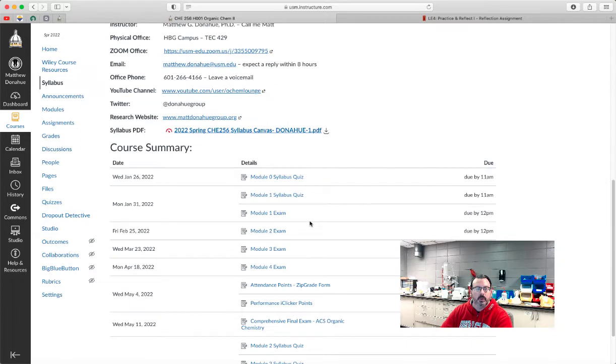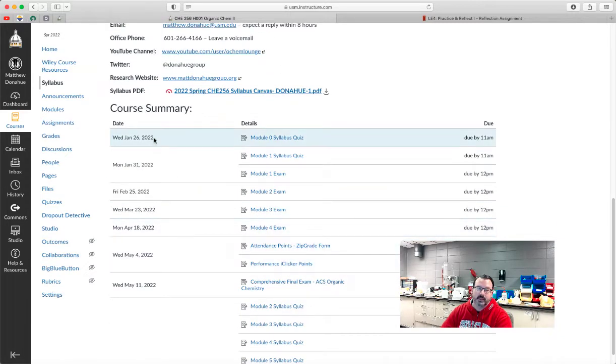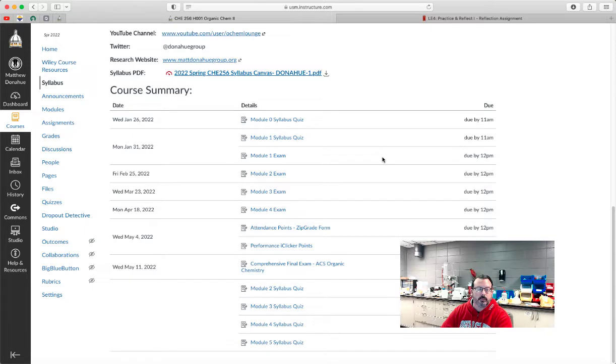Scrolling all the way down, you see the course summary. These are essentially due dates of assignments for the course. So you'll notice by Wednesday, January 26th, the syllabus quiz is due. On Monday, January 31st, the Module 1 quiz is due, and then you also have your Module 1 exam. So pay attention to these due dates. I've already put in when the exams are going to happen, so make sure that those are in your calendar so that you know.